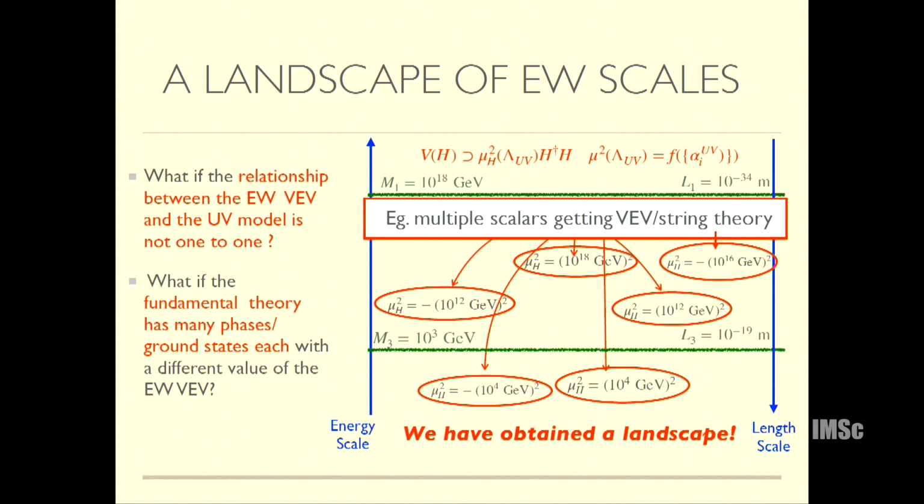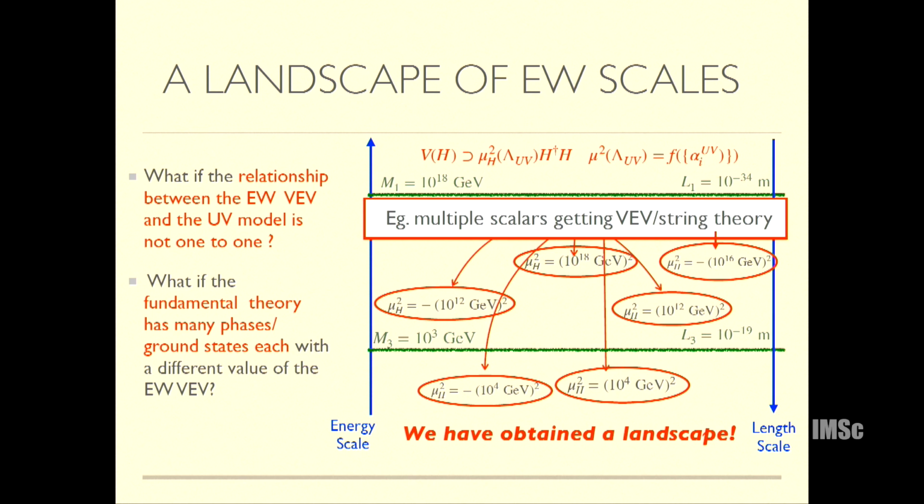Just have many scalars all coupled to h dagger h. Say you have n scalars with some complicated potential; in general they have 2^n or e^n vacua if you try to minimize, and in each of these vacua the Higgs mass may be different. So this is a logical possibility that we must think about.